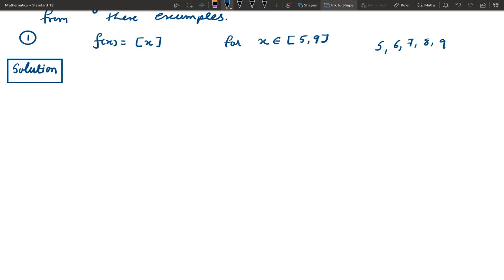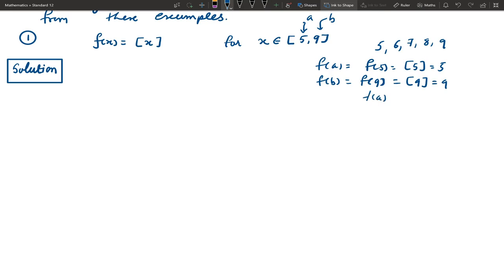Also, f of 5 is box 5 equal to 5. This is our a, this is our b. f of a is f of 5, box 5, that is 5. f of b is f of 9, box 9, this is the greatest integer function. So you can observe the third condition is also not satisfied, f of a not equal to f of b. So let us discuss one by one.